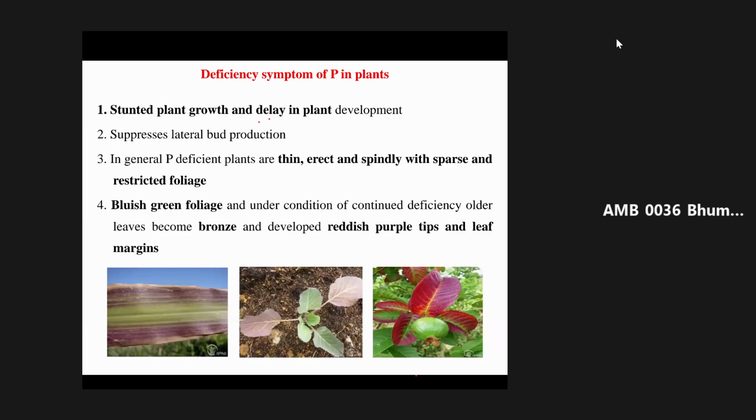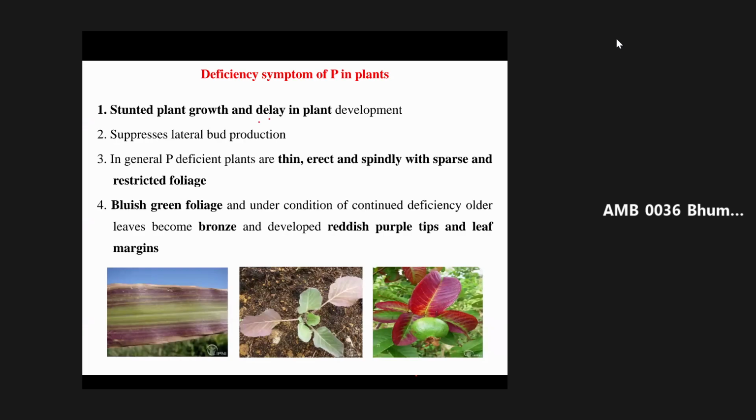It stimulates early root development and growth, and it increases the grain to straw ratio. It strengthens straw and decreases lodging tendency. Very good. It decreases the lodging. Okay.